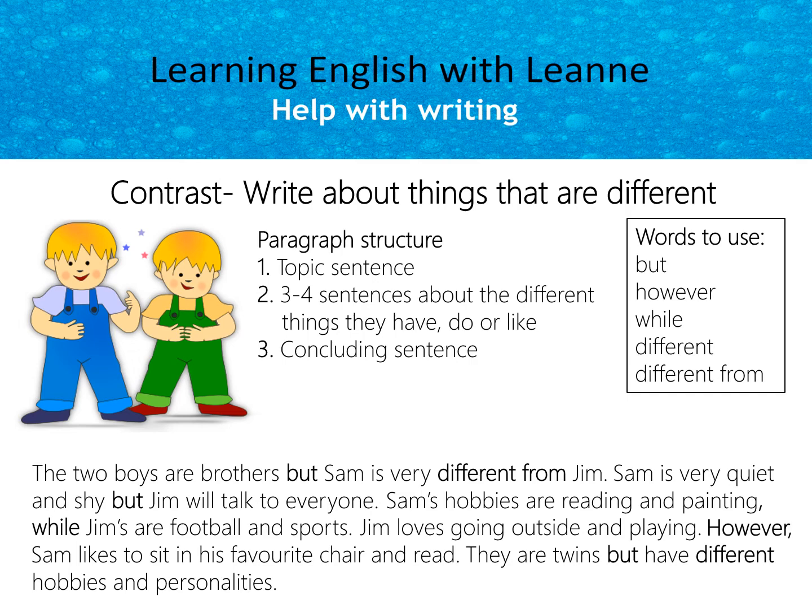It is closed. So we're repeating the main ideas from our topic sentence into our concluding sentence, but we need to write them just a little bit differently. Then we have a good paragraph. A topic sentence, we write 3 or 4 sentences about how these things are different, and then a concluding sentence.